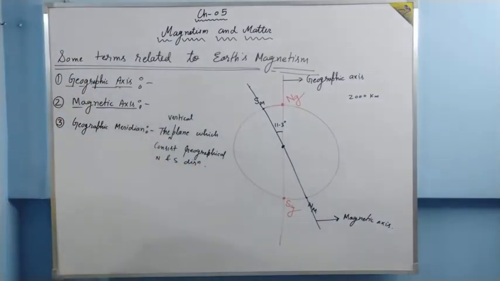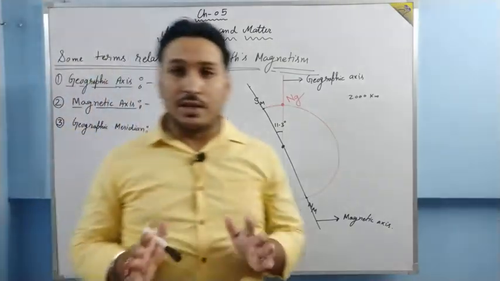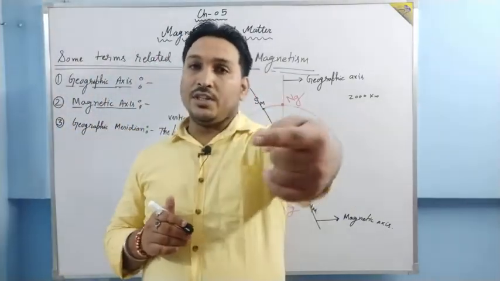The vertical plane, like suppose I am standing over here, this is your east direction